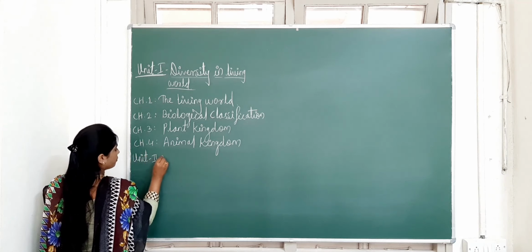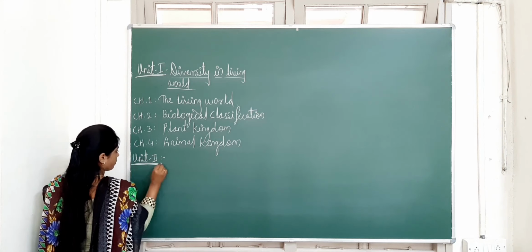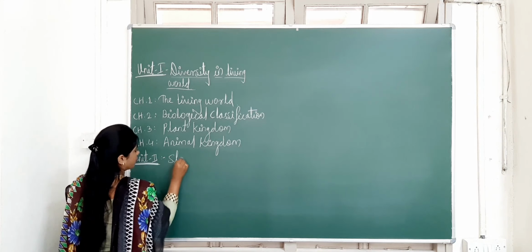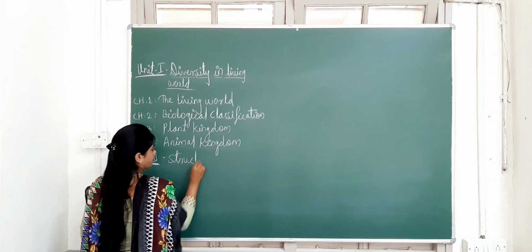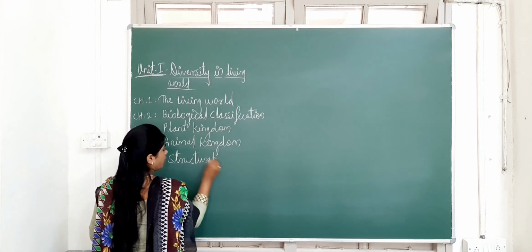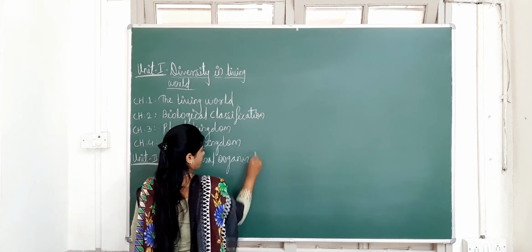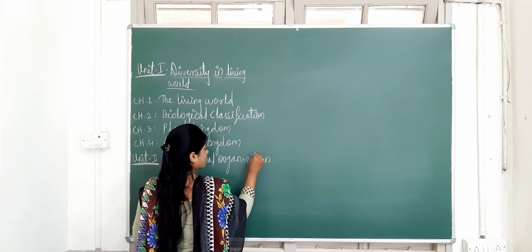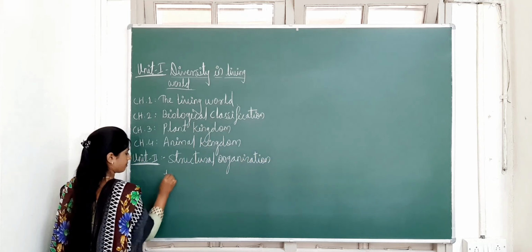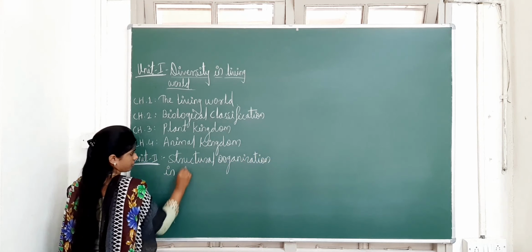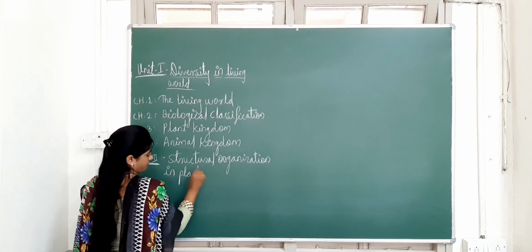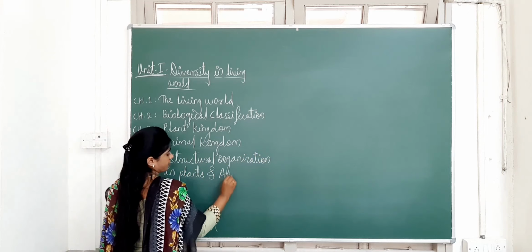Unit number 2, structural organization in plants and animals.